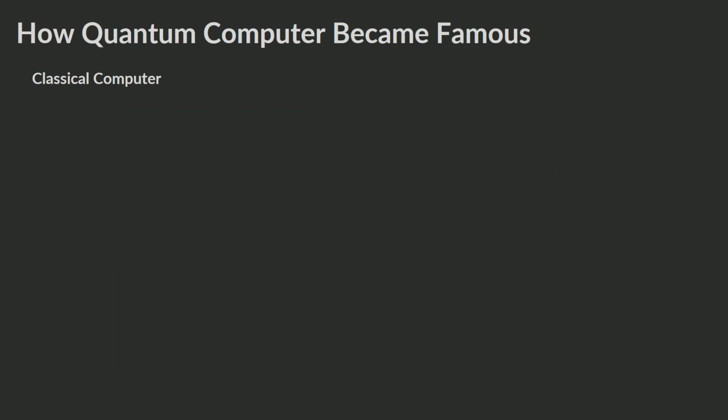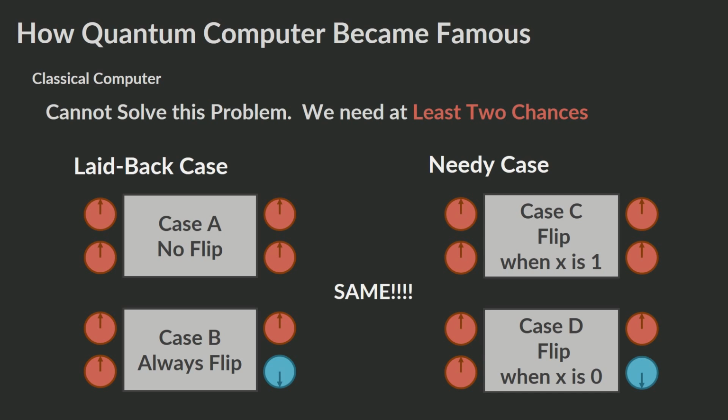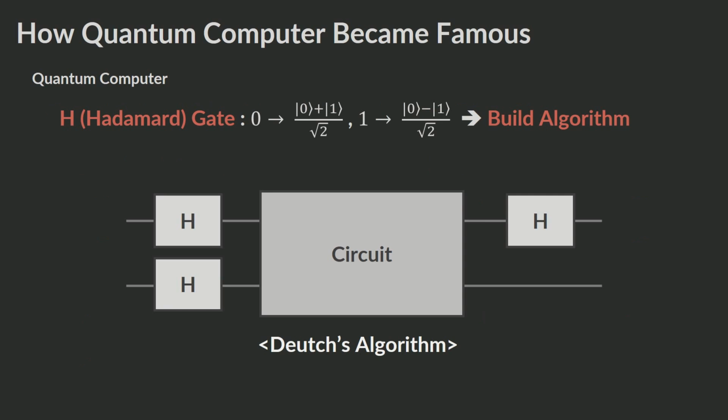So, when we use a classical computer to solve this problem, the result is shown like this. We cannot solve this problem since we cannot distinguish the laid-back case and needy case. So, a classical computer needs at least 2 chances to solve this problem. But by using the Deutsch algorithm and a quantum computer, we can solve this problem.